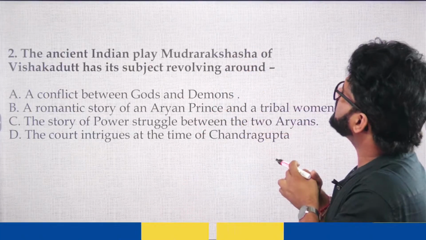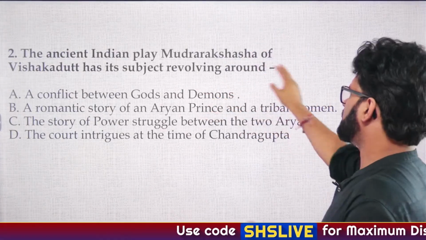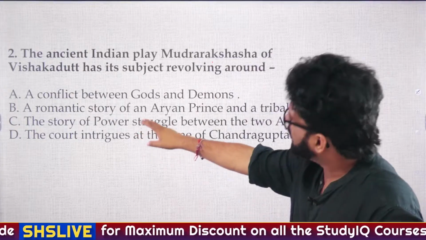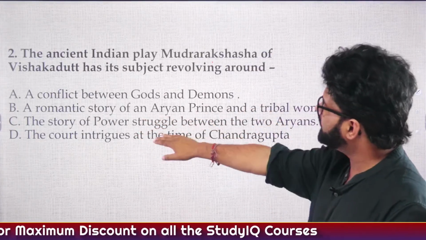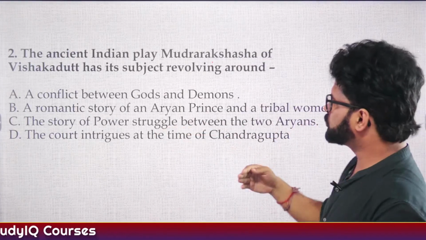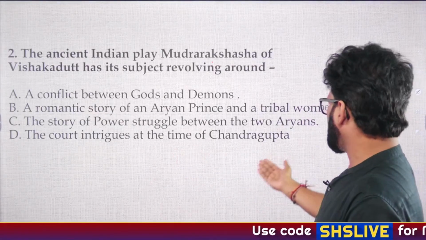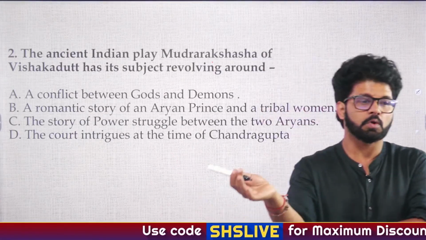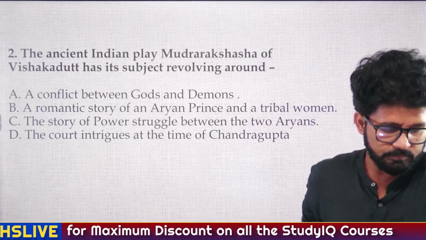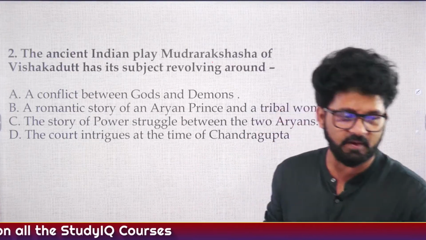Second question of the day. The ancient Indian play Mudra Rakshasa of Vishakha Datta has its subject revolving around this particular book. We have talked about it a lot. A option, a conflict between gods and demons. B, a romantic story of an Aryan prince and a tribal woman. C, the story of power struggle between the two Aryans. And D, the court intrigues at the time of Chandragupta. So what according to you is the answer? Don't worry, the toughest question of the day has gone. Questions will be comparatively easier from now onwards.